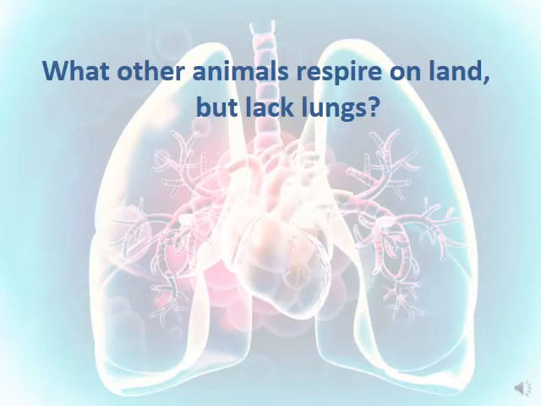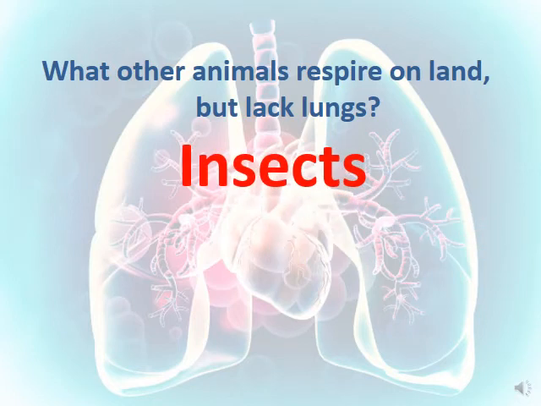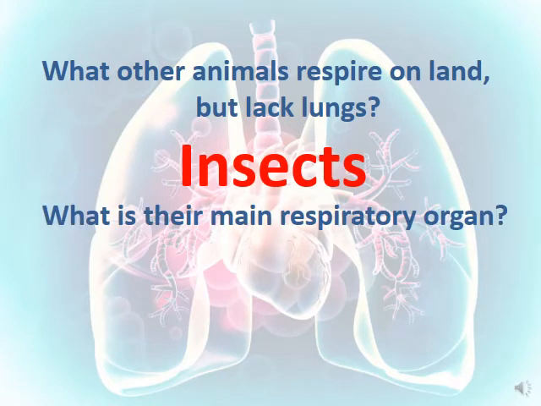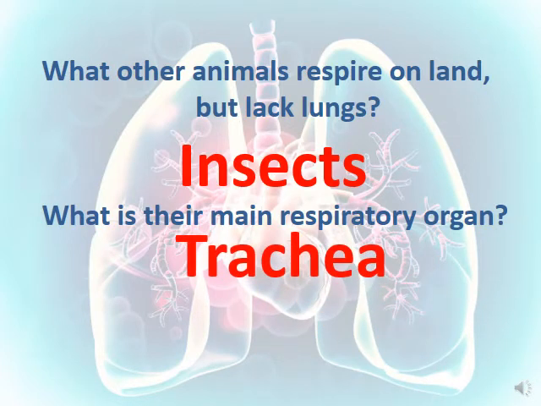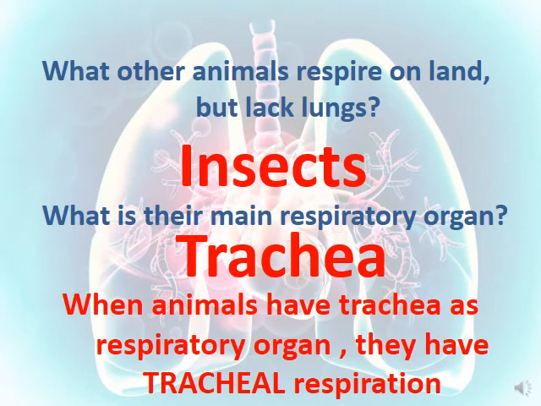What other animals respire on land but lack the lungs? What do we call them? They are called insects. Which respiratory organ do they use? They use the trachea, and they have a special type of respiration. These animals that breathe using their trachea have a special type of respiration which is called tracheal respiration.